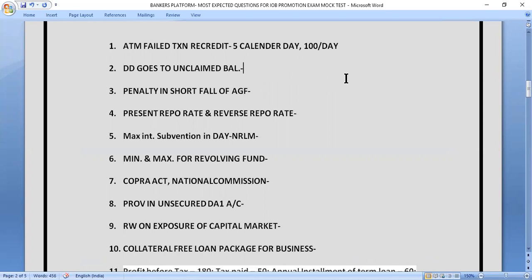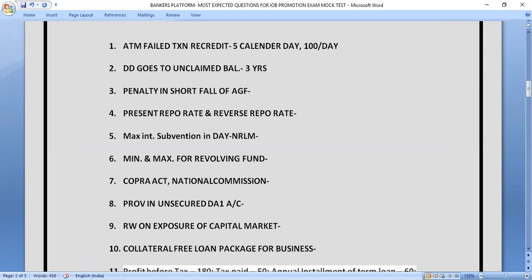DD. This is related to DD, friends. When a DD becomes unclaimed, it goes to unclaimed balance. When will it go to unclaimed balance? The correct answer of this question is 3 years. A DD goes to unclaimed balance after 3 years.